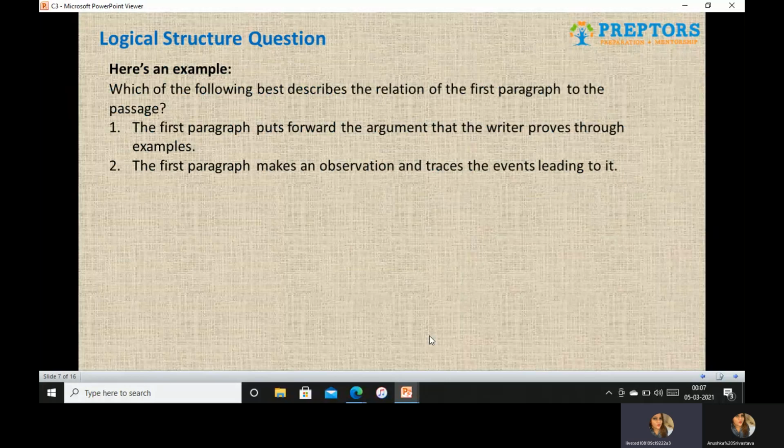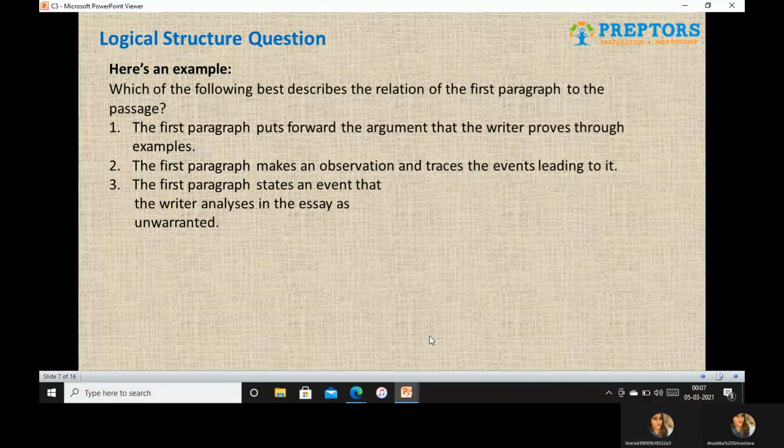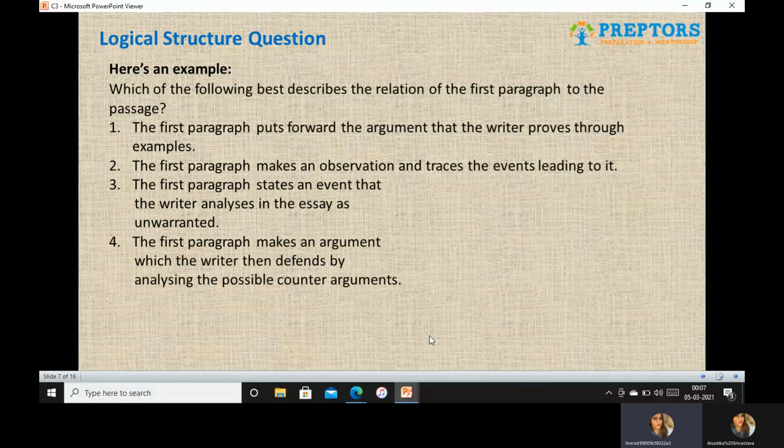Another way could be that the first paragraph makes an observation and traces the events leading to it. It's trying to make an observation and he's going through the events which lead to that observation. Another possible answer could be that the first paragraph states an event that the writer analyzes in the essay as unwarranted. Next could be that the first paragraph makes an argument which the writer then defends by analyzing the possible counterarguments. And the last and the most common type would be that the first paragraph makes a point of view which the writer later substantiates or explains.